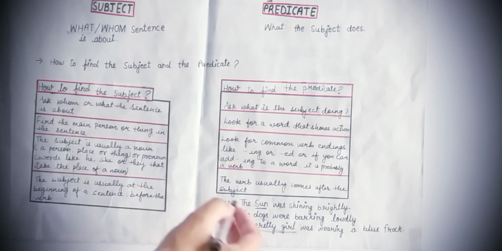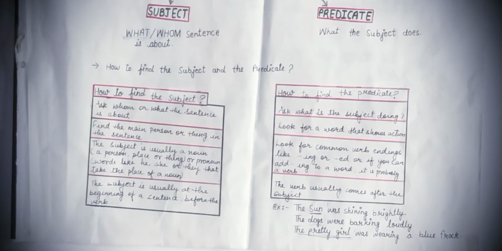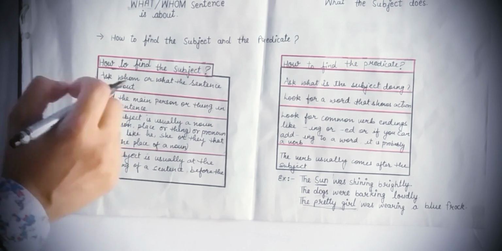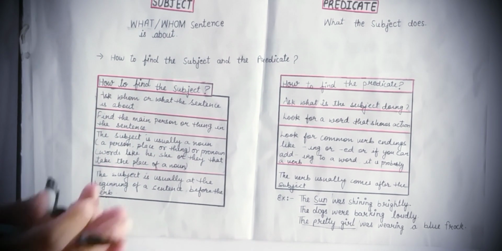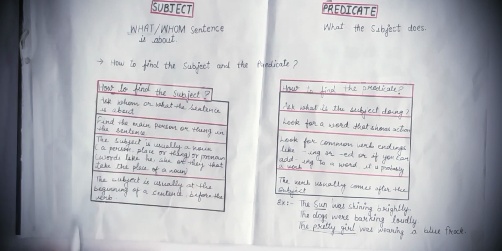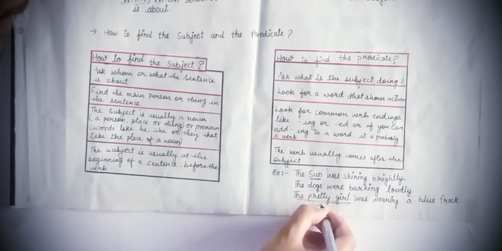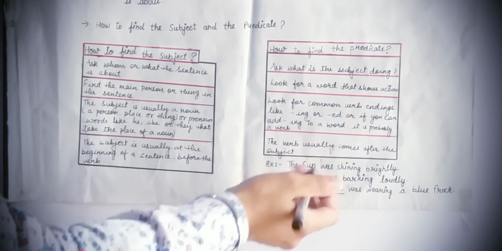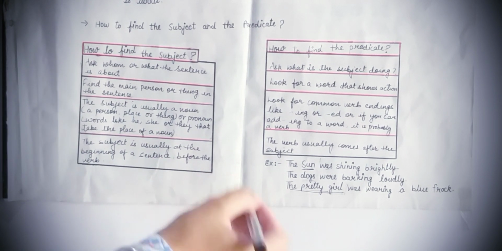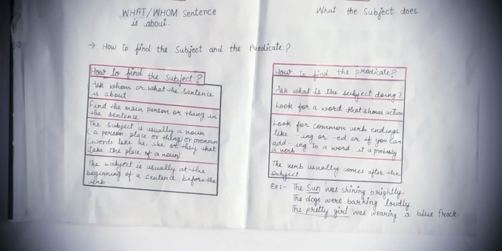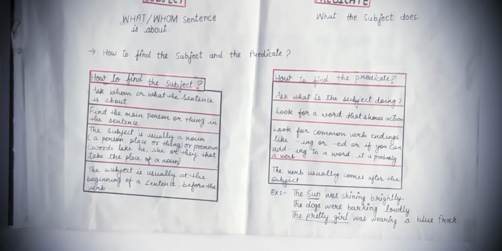Last example: the pretty girl was wearing a blue frock. Here the pretty girl is a person, and if it is a person, then it's a noun, and if it is a noun, it's a subject. So the pretty girl is a subject in this sentence, and what the girl is doing, what action she is performing, was wearing a blue frock. Hence was wearing a blue frock is a predicate. I think it is clear to you.